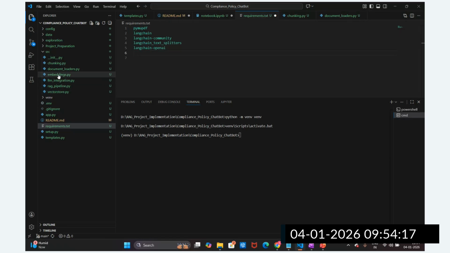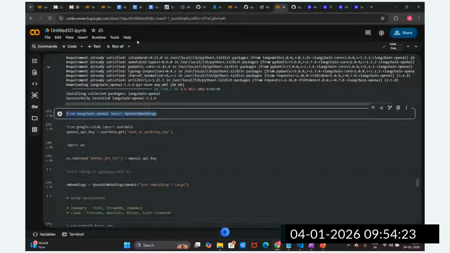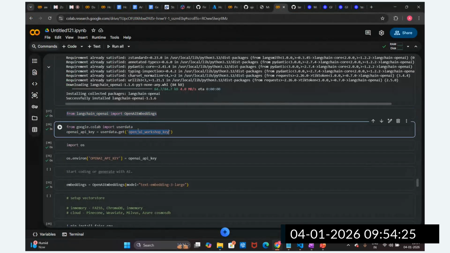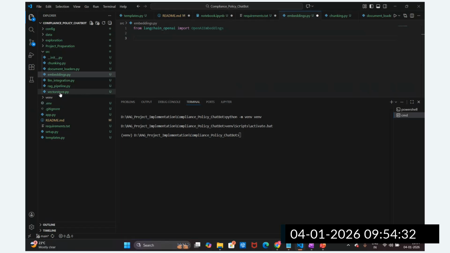Let me go to this embedding.py file and import this. What is the next step? I need to set up this key, guys. In Google Colab I stored it in the secrets, but in the local file I need to store it a different way. Here I have the .env file, and I'm going to store it in this .env file.